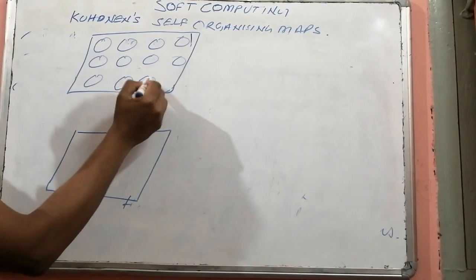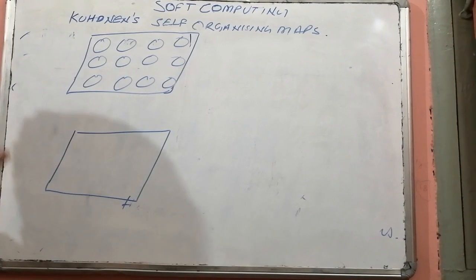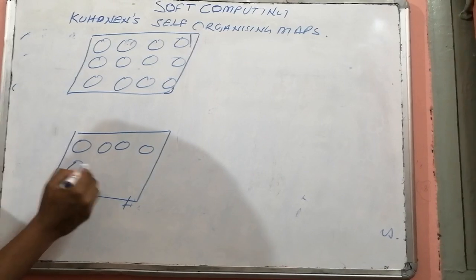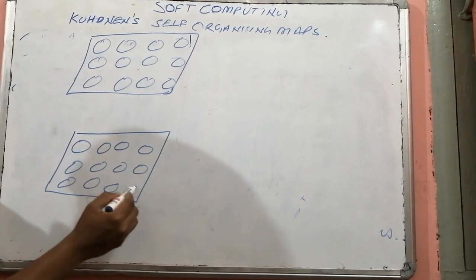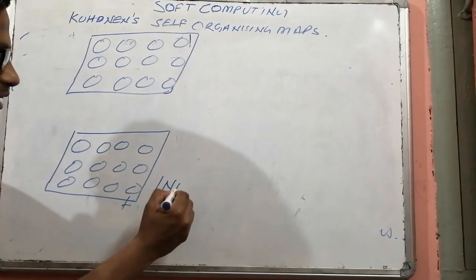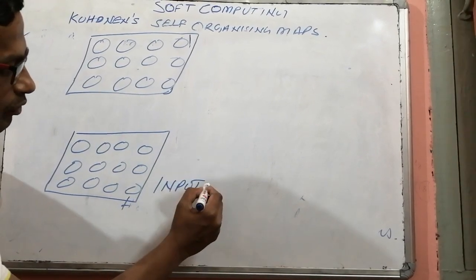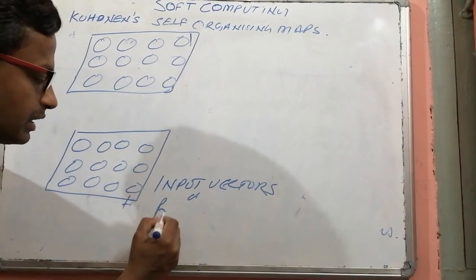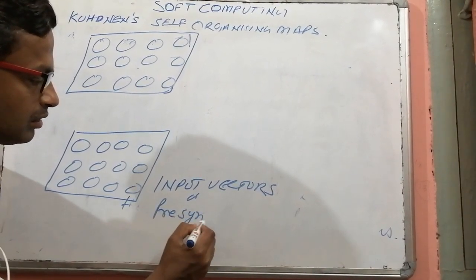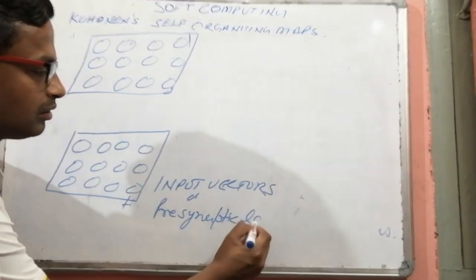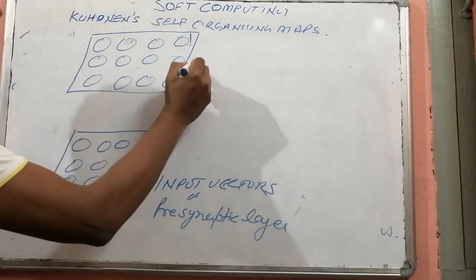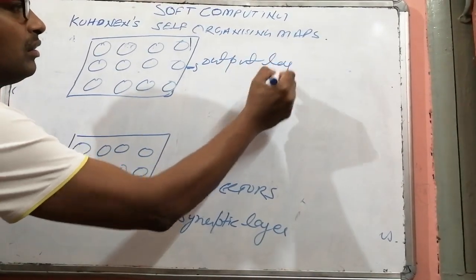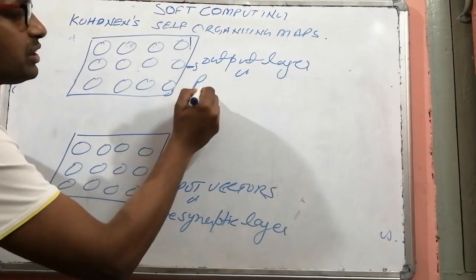It contains some grid formation within the output layer, and this presynaptic layer contains the input vectors. These are input vectors or presynaptic layer. This is your output layer or postsynaptic layer.